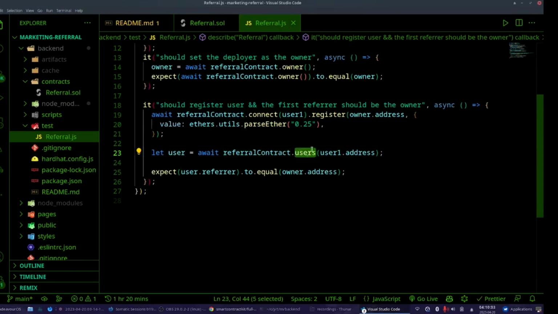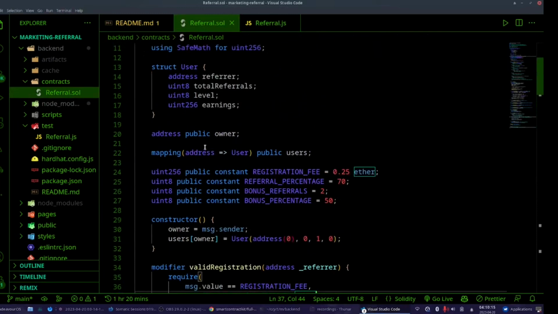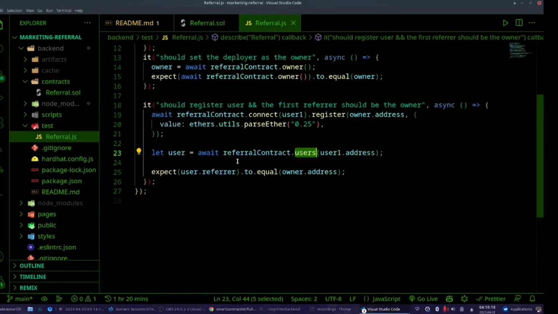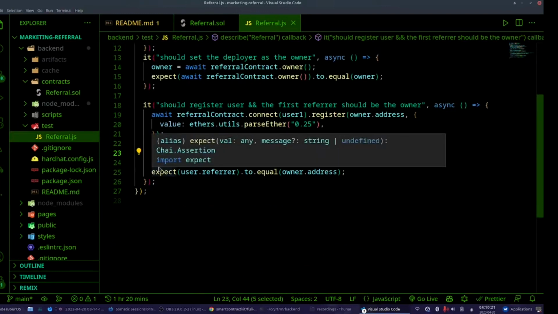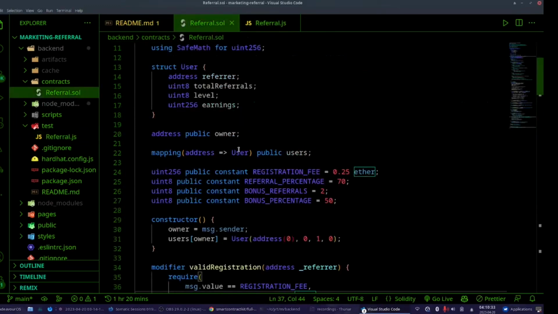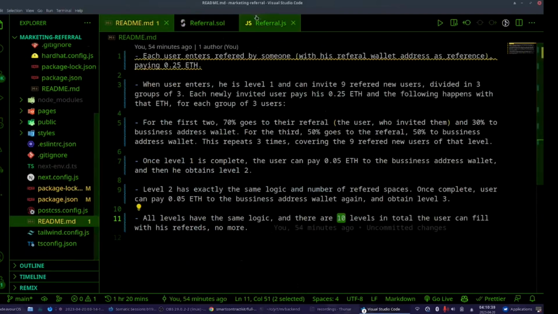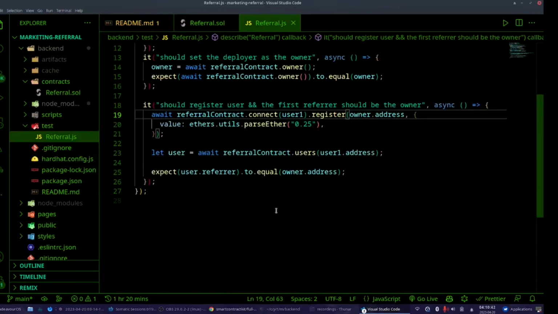I'm calling the user's mapping here and pointing to the address, which, as you will remember, when we give the address, points to the user struct, so that I can compare the user referrer to equal the owner address, because the owner referred me, because I gave the owner address as my user's referrer. So I'm comparing whether